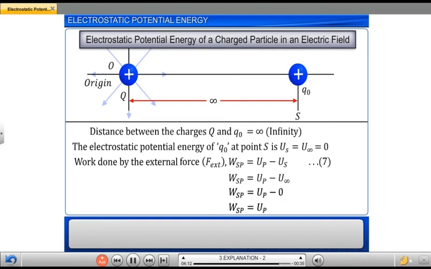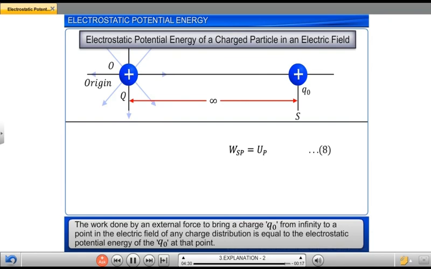That is, U infinity is equal to 0. Let this be equation 8. Based on equation 8, the electrostatic potential energy of a charge Q0 can be defined as the work done by an external force to bring a charge Q0 from infinity to a point in the electric field of any charge distribution is equal to the electrostatic potential energy of the charge Q0 at that point.